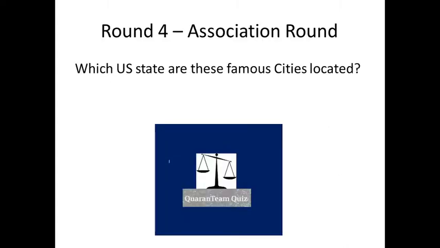Okay, so let's go on to the next part of the quiz. This is round 4. And in this association round, I'm going to show you 3 cities, and I want you to say which US state these cities are found in. So each question, 3 cities. They're all from the same state. What state are they found in?